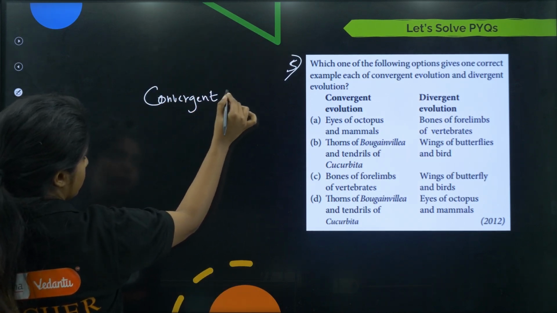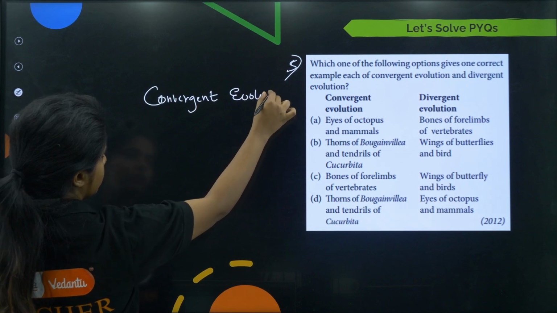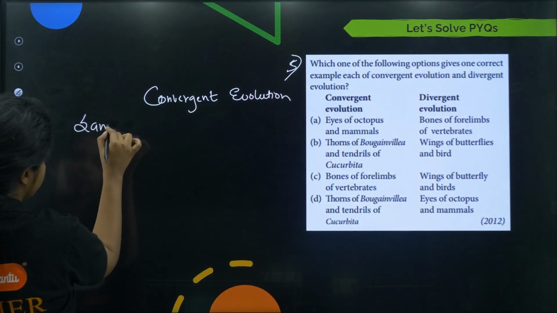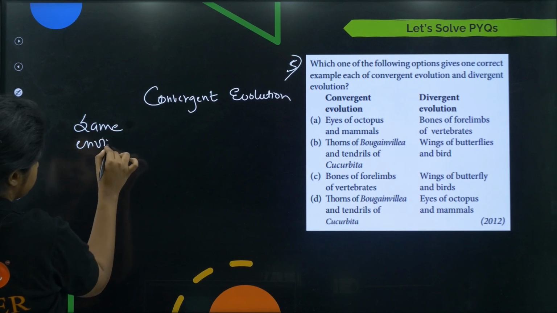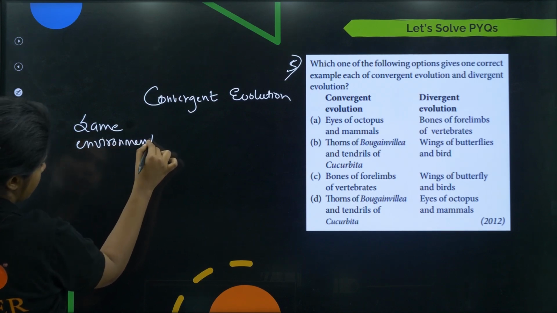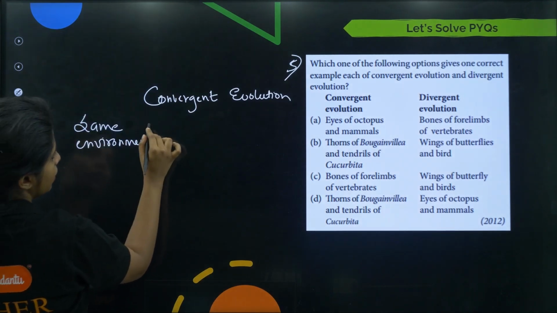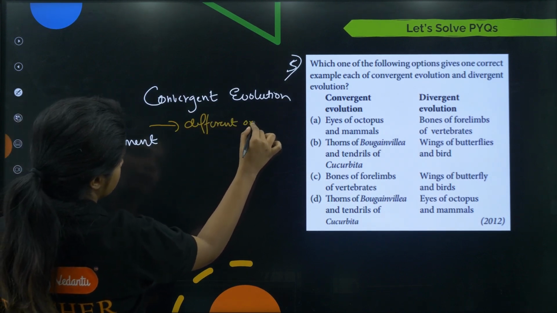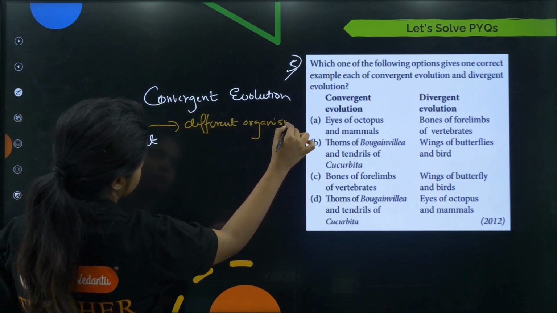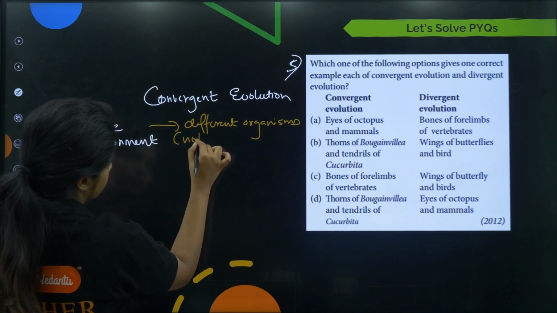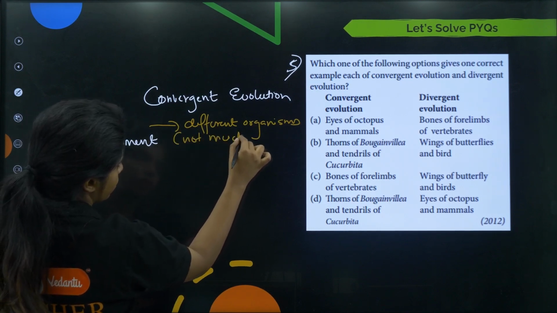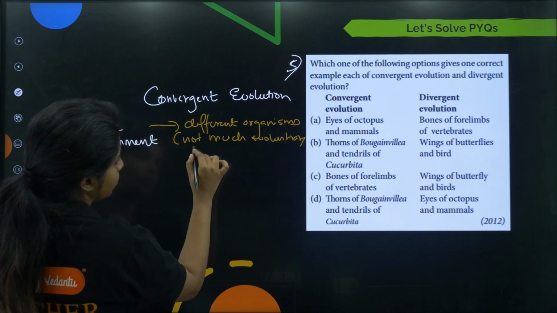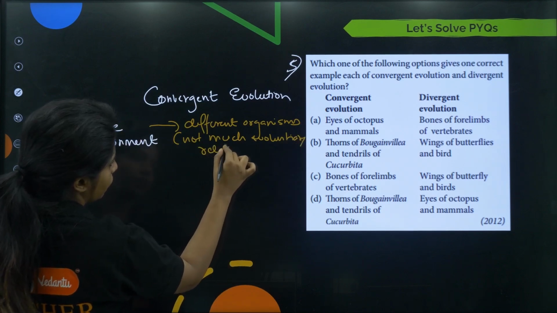Convergent, and you tell me the answer. Convergent evolution is when, because of the same environment, different organisms, not much evolutionary related. Okay, if you talk about evolutionary basis, they are not much evolutionary related.